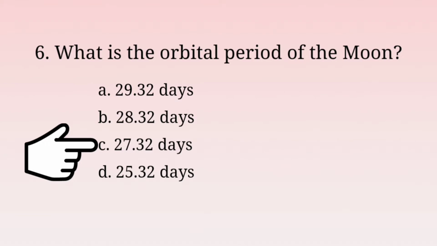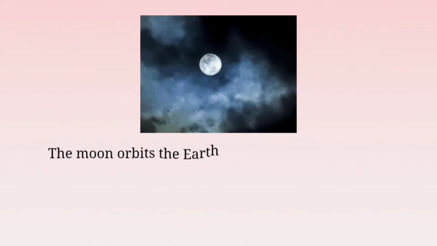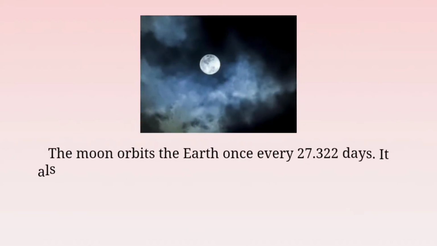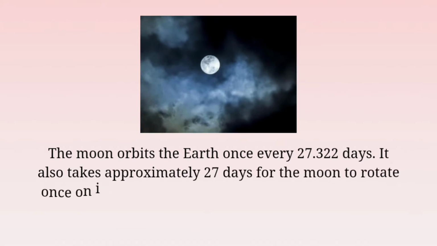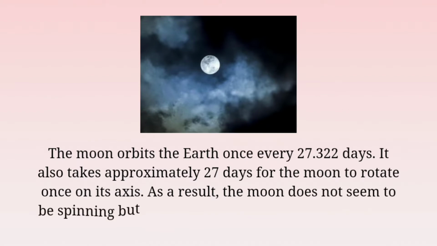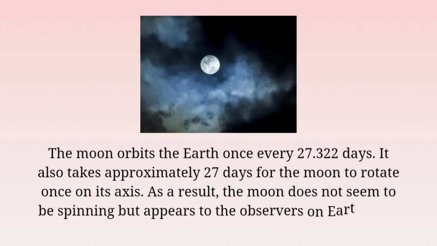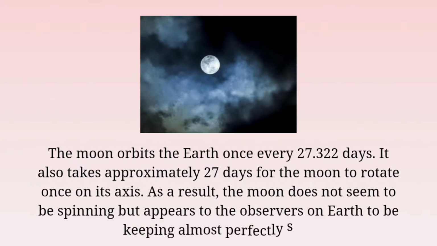27.32 days. The moon orbits the earth once every 27.322 days. It also takes approximately 27 days for the moon to rotate once on its axis. As a result, the moon does not seem to be spinning but appears to the observers on earth to be keeping almost perfectly still. Hence, the orbital period of the moon is 27.32 days.